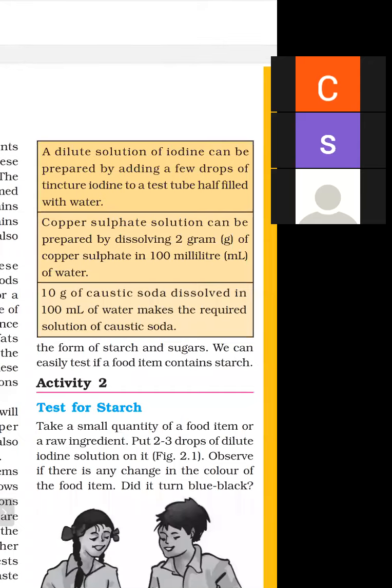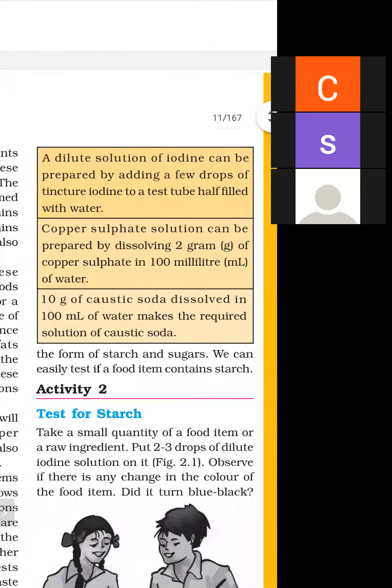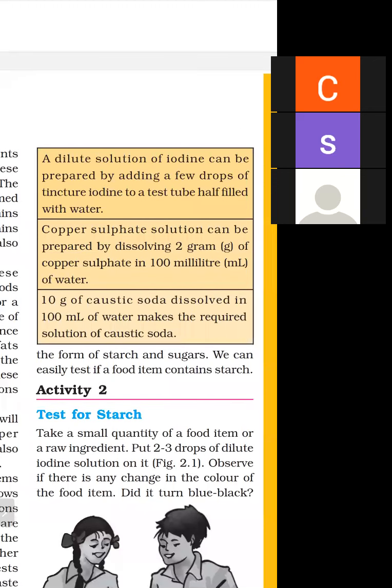Take a test tube and firstly add a few drops of denatured iodine and add some water into it. Then an iodine solution can be prepared. So firstly, we require one test tube, add a few drops of denatured iodine and add some water into it. Then a dilute solution of iodine can be prepared.